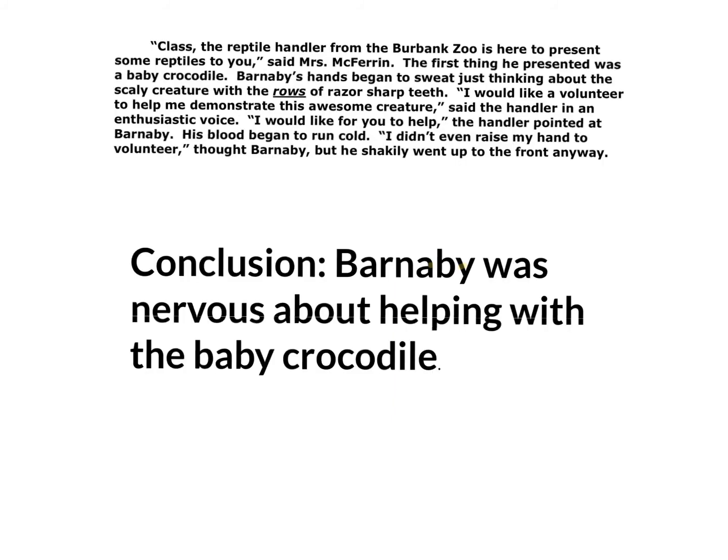After reading that passage and filling out the graphic organizer, knowing that Barnaby's hands began to sweat, he also said he didn't volunteer, right? His blood began to run cold. He said, "I didn't raise my hand to even volunteer." Yes? So those were the things that we said would help us come to the conclusion that I'm drawing, that Barnaby was nervous about helping with the baby crocodile.